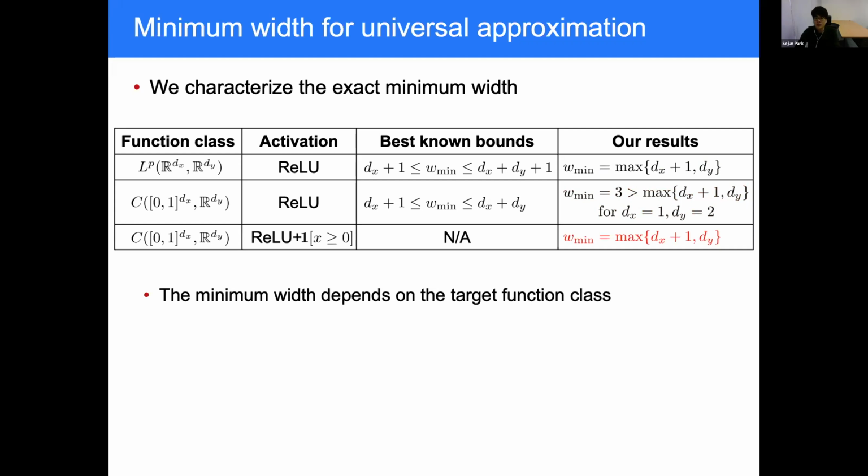And we further checked if we can reduce the minimum width for approximating continuous functions using other activation functions. And we found that using additional indicator function reduces the minimum width to the maximum over d_x plus 1 and d_y again. And this result implies that the minimum width depends on the type of activation functions.